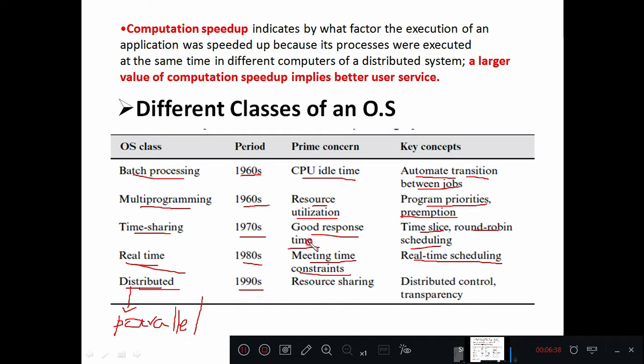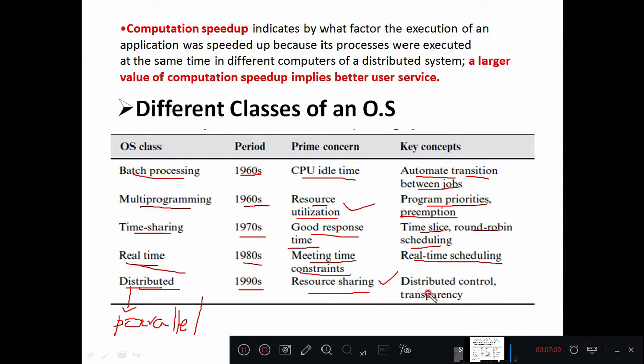So what was the prime concern there? Resource sharing. There is a difference. Resource utilization is different, resource sharing is different. Resource sharing in the sense the computer system has some resources which are available to it, and if different computers, let us say 5 to 10 computers, are connected to a network, then a computer system having a large number of resources can share them with other computer systems which are connected to the network.